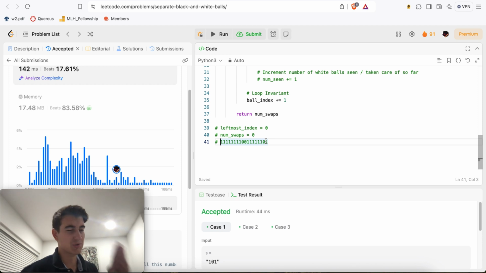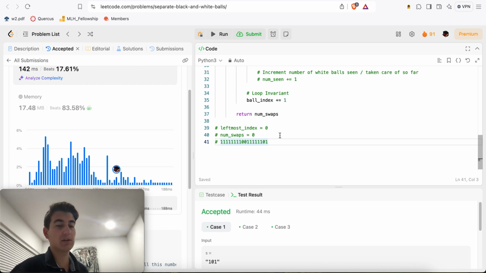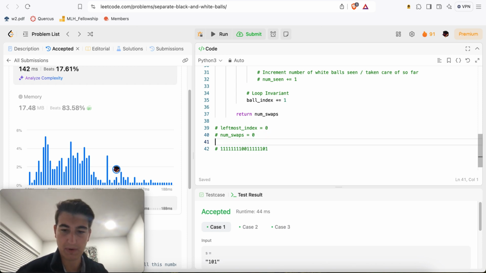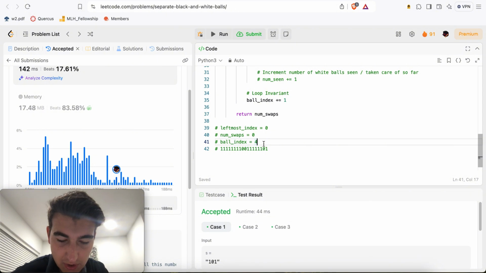So we keep parsing the string until we find a white ball, and we keep track of our current ball index. Is this a 0? No, it is not, so we increment our ball index by 1. Is this a 0, i.e. a white ball? It's not, so we increment by 1. Is this it? No, so we increment by 1. Nope, increment by 1. And here, increment by 1, four more times. So let's just make it 8.